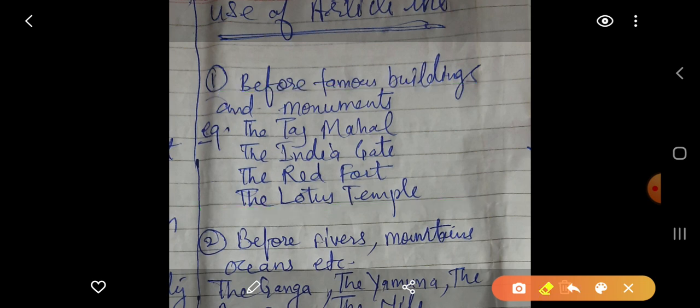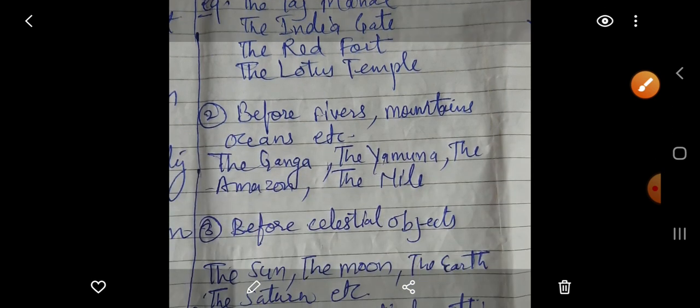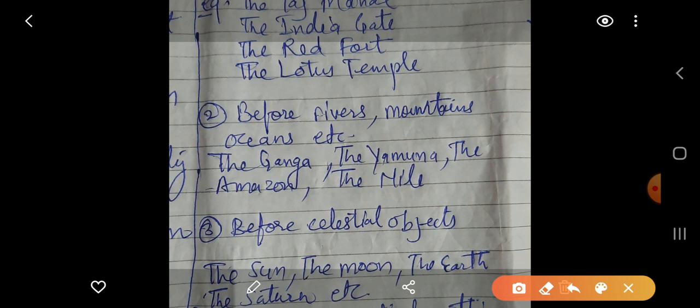Clear? Now comes the second thing: before rivers, mountains, oceans, etc. For example, the Ganga is a river, the Yamuna. The Amazon is also a river, you know. Amazon is the name of a river. The Nile, the Indian Ocean, the Atlantic Ocean, the Pacific Ocean.